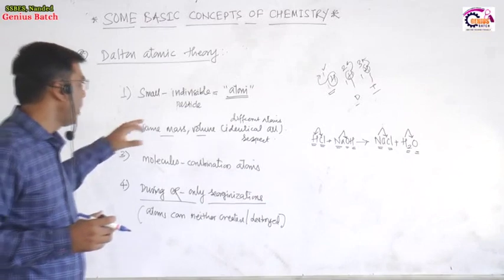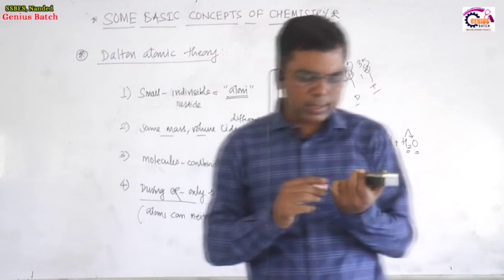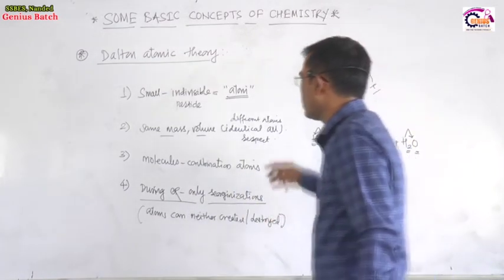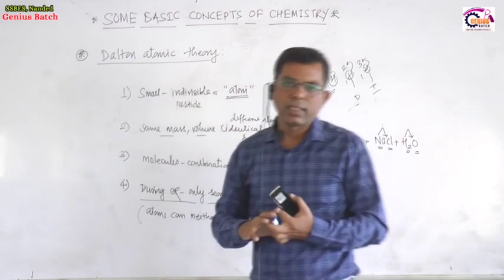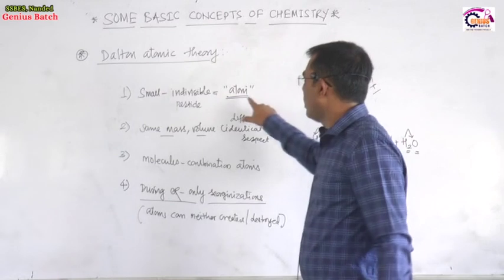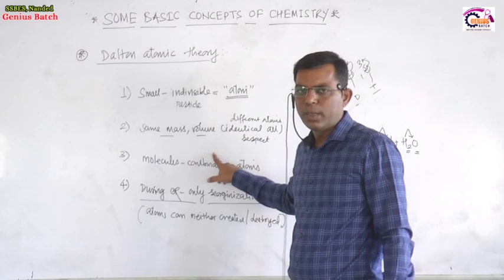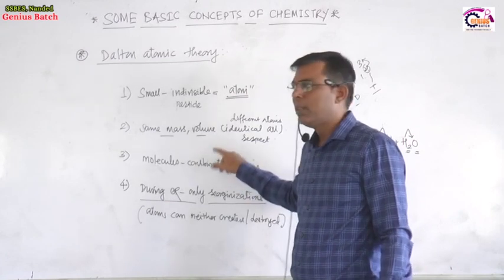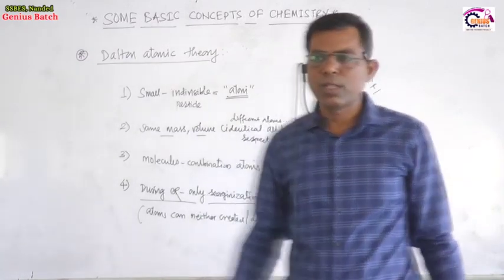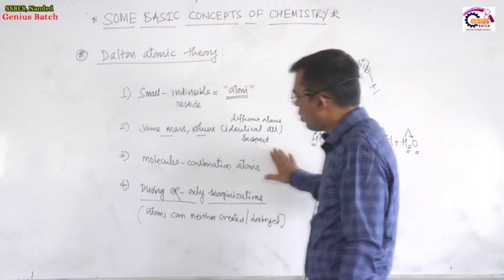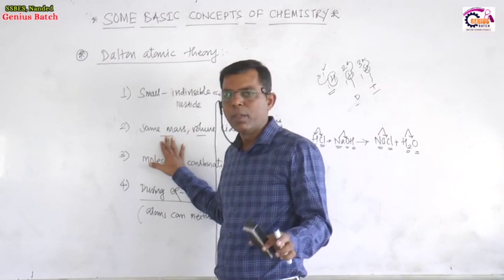Matter is made up of a large number of particles, and these particles are called atoms, the smallest indivisible particles. According to this theory, the different atoms of the same element are identical in all respects. They have the same mass, the same volume, and identical physical and chemical properties. If you take 1000 atoms of the same element, suppose hydrogen, all 1000 atoms of hydrogen possess the same properties.